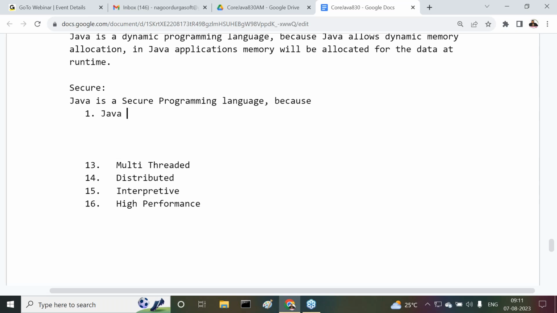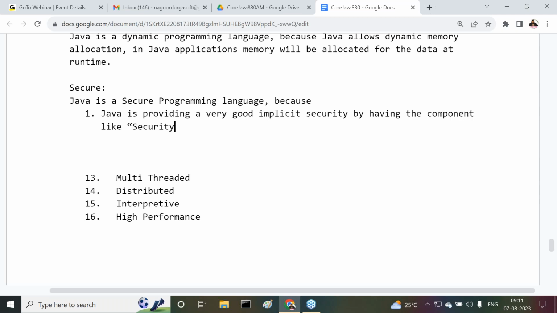Number one, Java is providing a very good implicit security by having a component like a security manager inside the JVM.